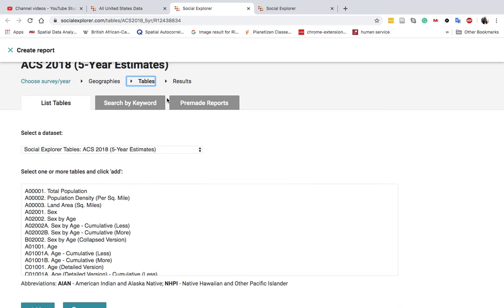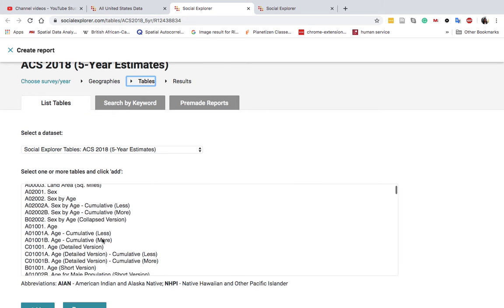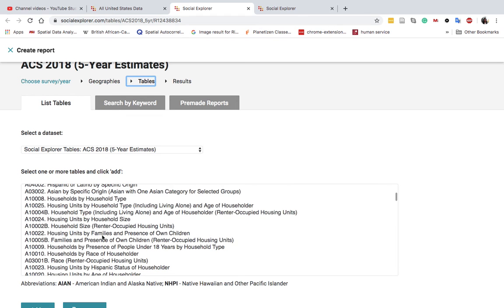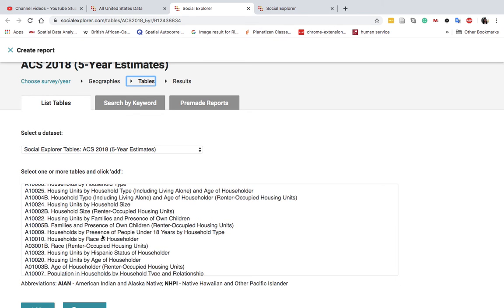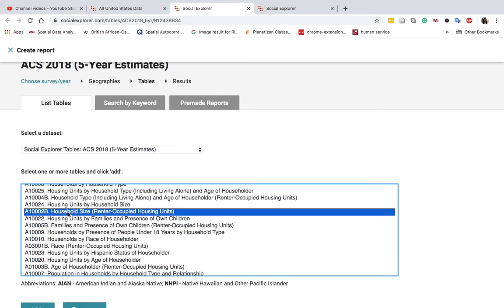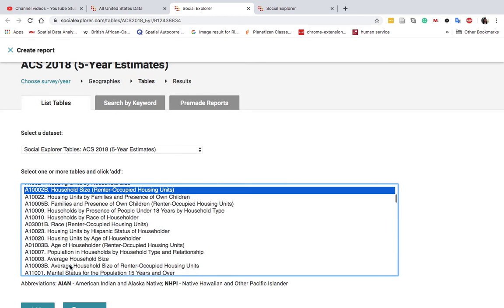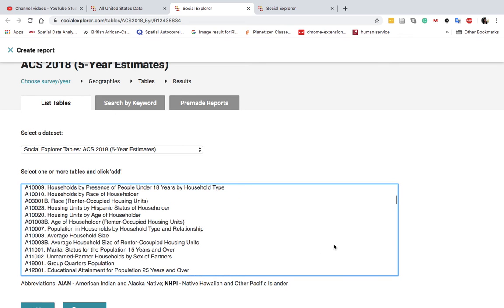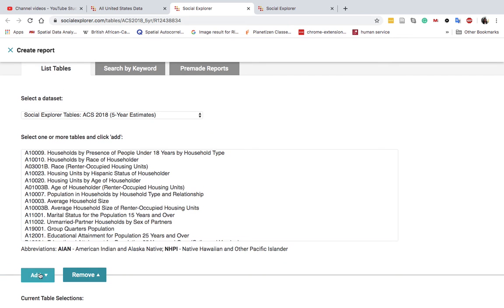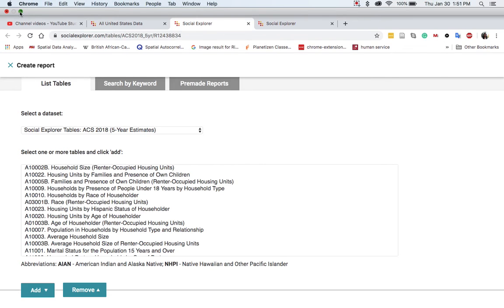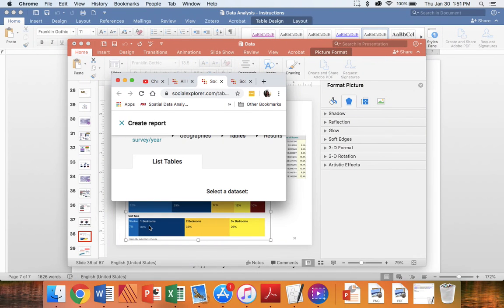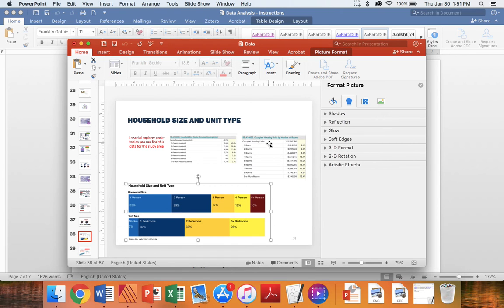So we have to go to tables. And looking here, you have housing units by household size and household size. This one is the one that we were looking for. You can add that to the report that you have. And then the other one we were looking for was the unit type. And specifically it says occupied housing units by number of rooms.